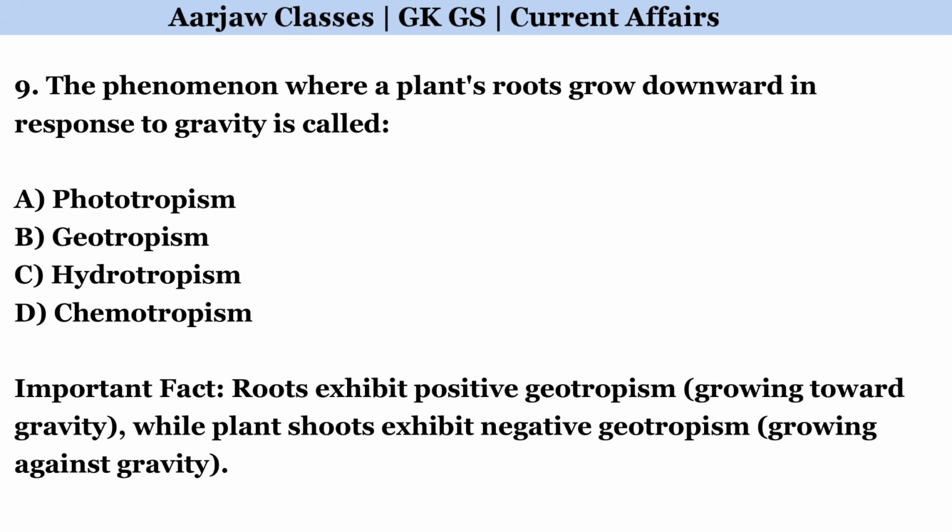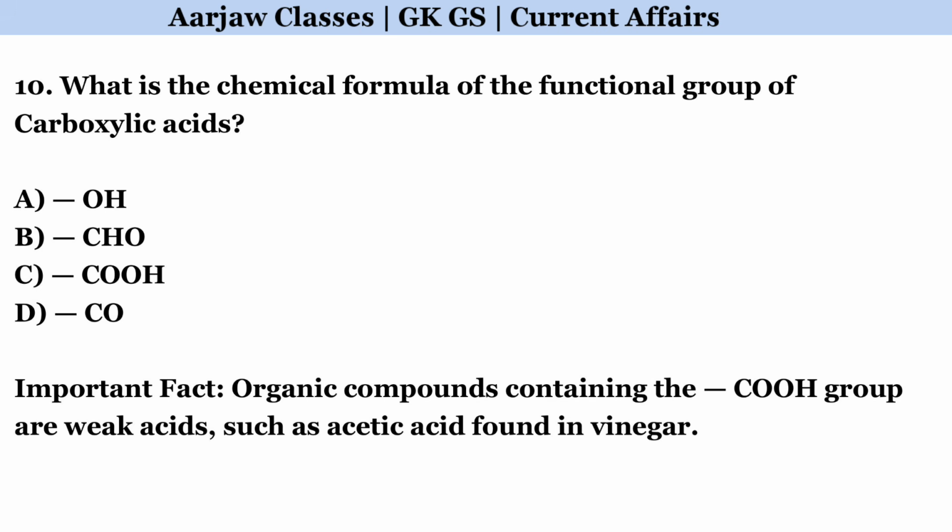The phenomenon where a plant's roots grow downward in response to gravity is called. Correct option is B, geotropism. What is the chemical formula of the functional group of carboxylic acids? Correct option is C, COOH.